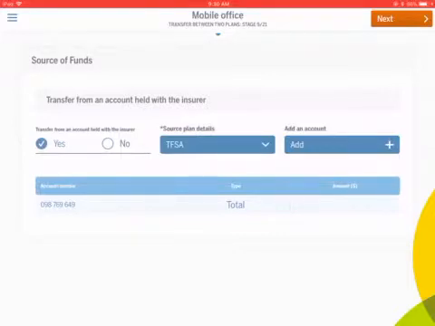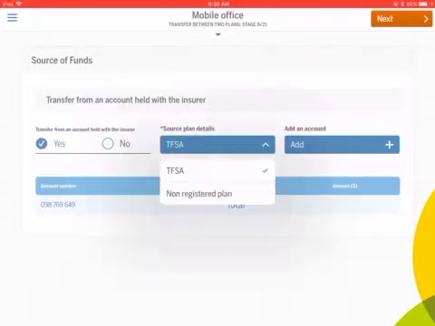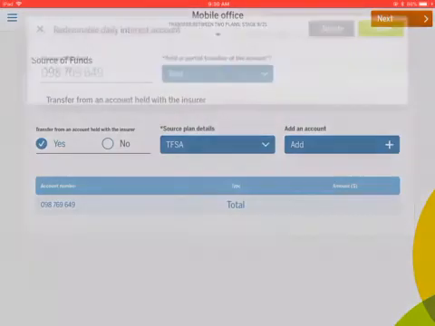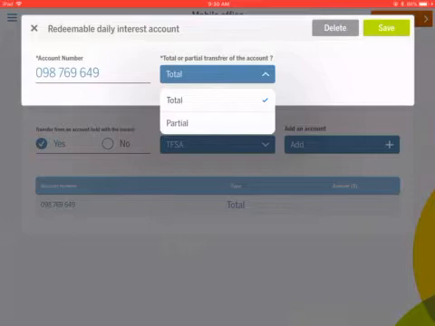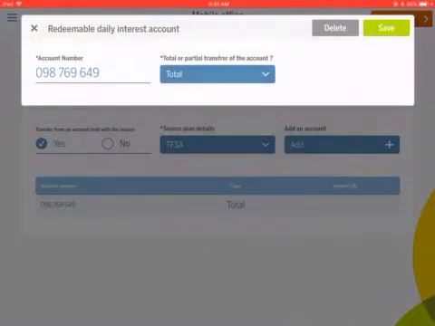So this is a transfer from an account held with the insurer. Yes, the source is a TFSA, and we put in the account number. This would be the fund that you wanted to redeem, and you would say partial or total depending on what you wanted to do.